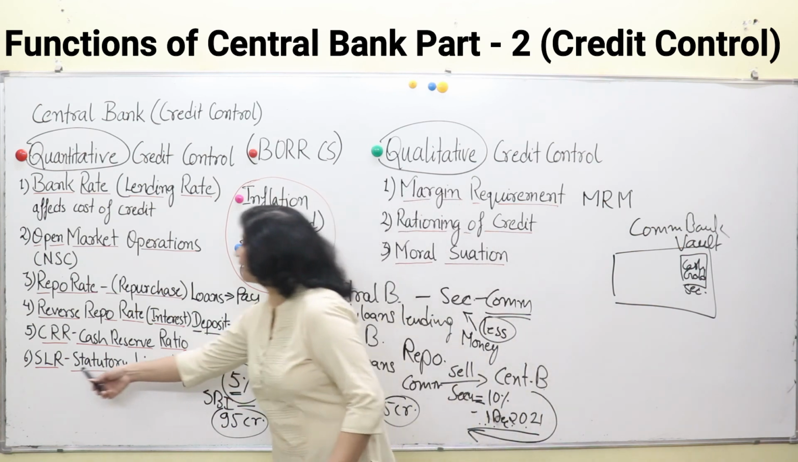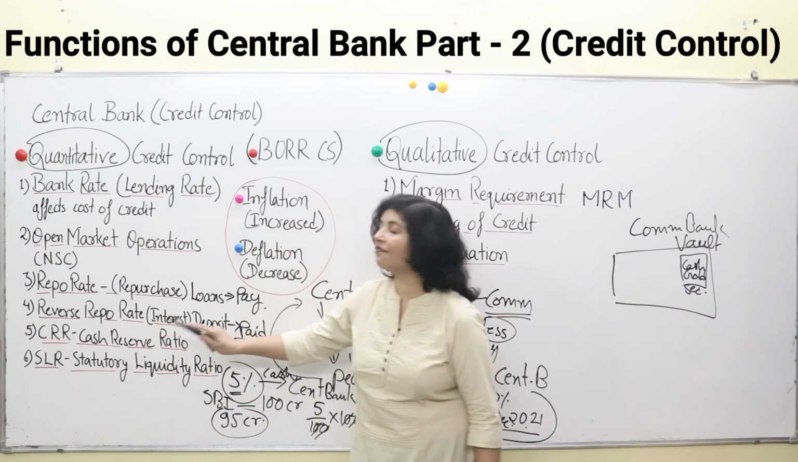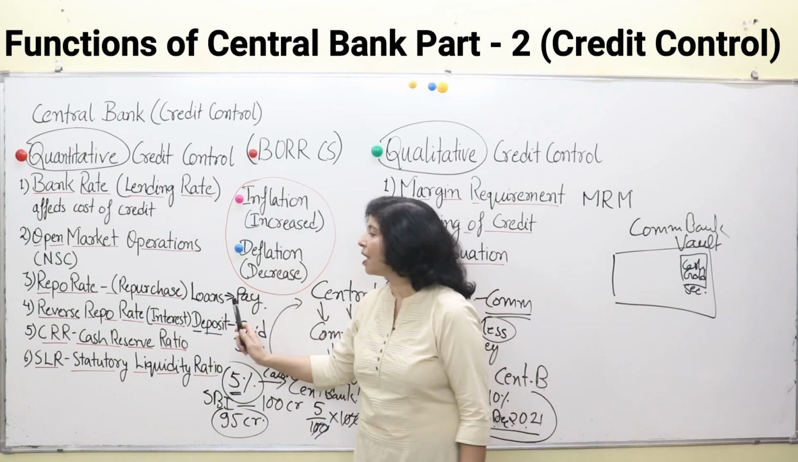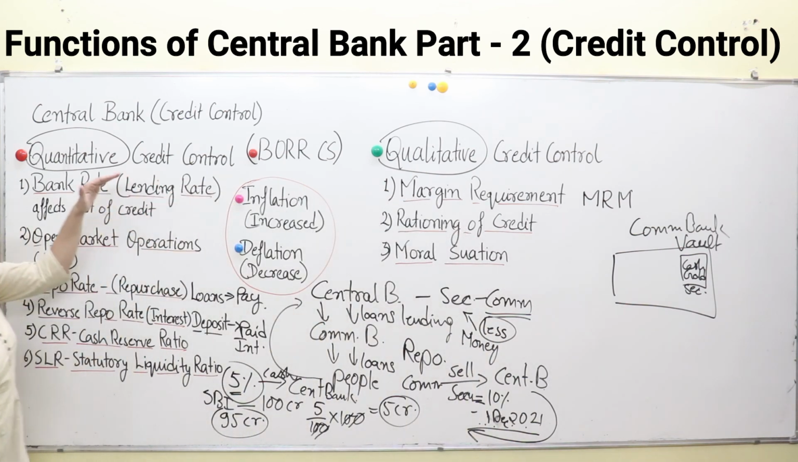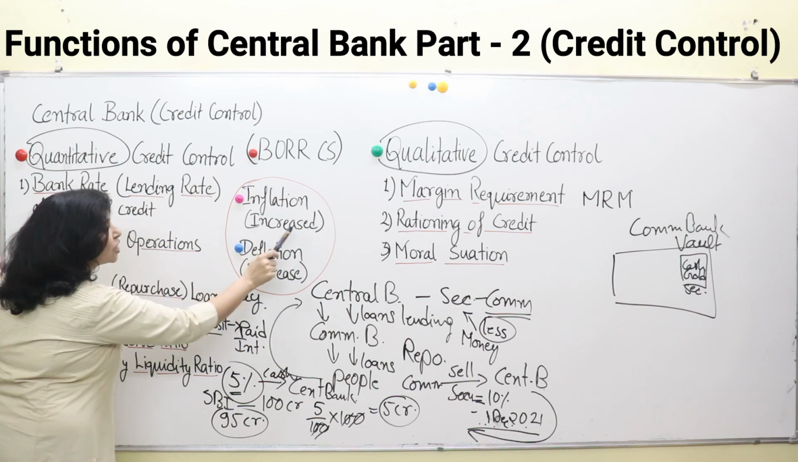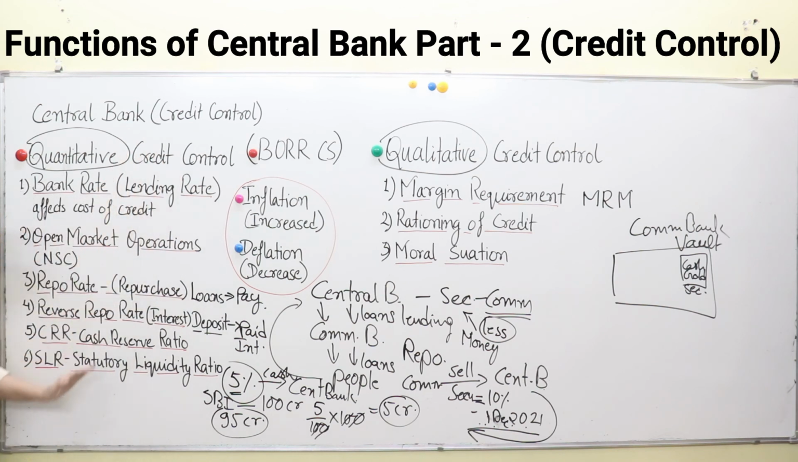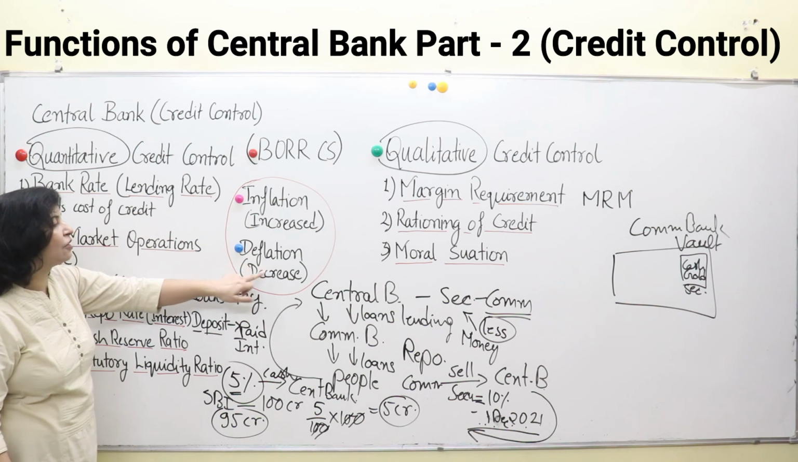So statutory liquidity ratio has to be kept with the bank, and CRR, cash reserve ratio, has to be deposited with the central bank like RBI in India. So this is clear. Now all these measures, from bank rate to SLR, are increased to control credit during times of inflation. That is, they are increased. Why? To decrease credit. All these measures are increased during times of inflation and decreased during times of deflation.